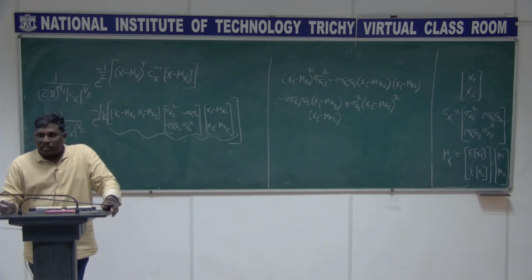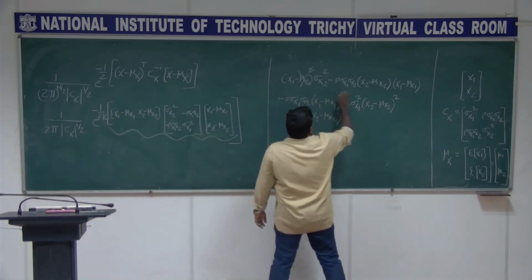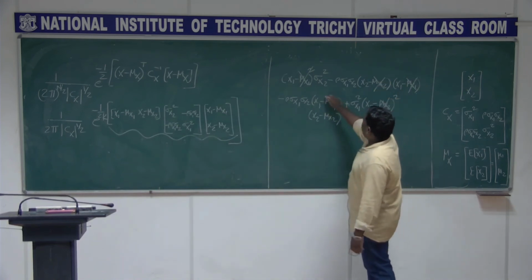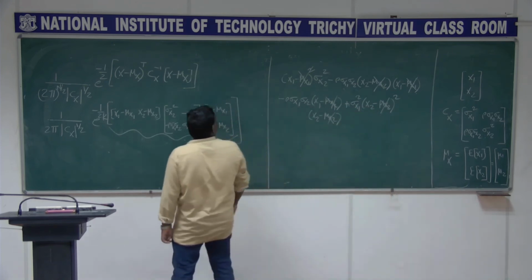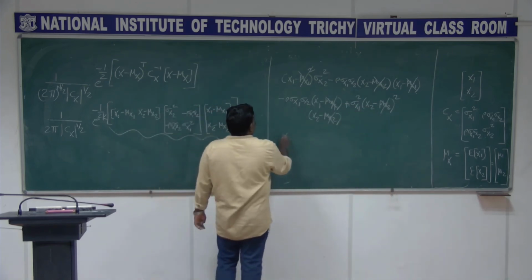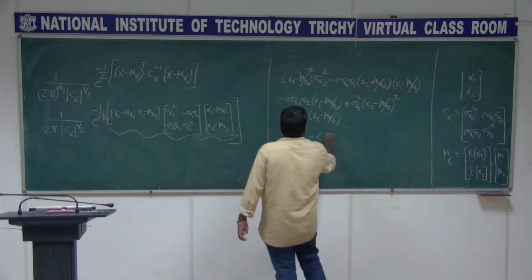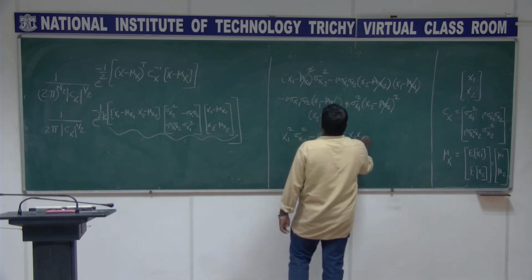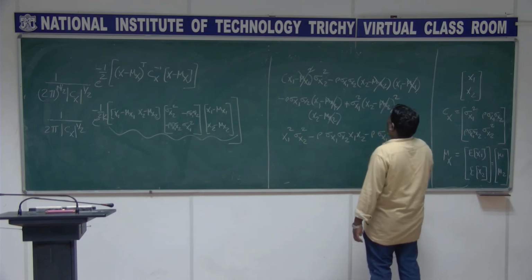Okay, for simplicity, let us take the mean as 0 at least. For that mean of 0, can you see what that expression looks like? This is x1 square sigma x2 square minus rho sigma x1 sigma x2 x1 x2 minus rho sigma x1 sigma x2 x1 x2.